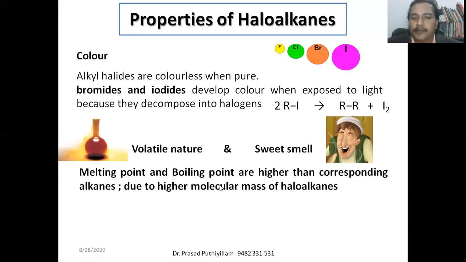The melting point and boiling point, if you check, are higher than the corresponding alkanes because they consist of halogen atoms in place of hydrogen. They are higher because more energy, more temperature, is required to break the attractive bonds between the alkyl halide molecules. Some more polarity is introduced because of the presence of the halogen atom, which is more electronegative. Therefore, two alkyl halide molecules have some attractive forces because of the polarity, so a higher temperature is required to separate them.